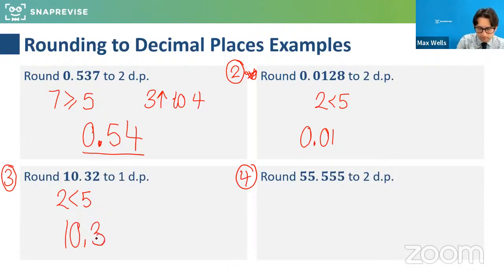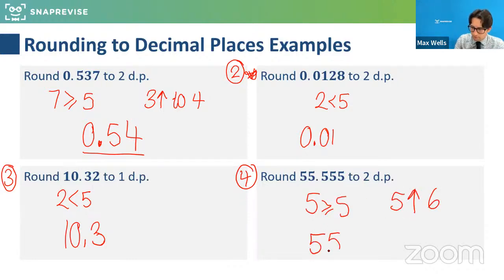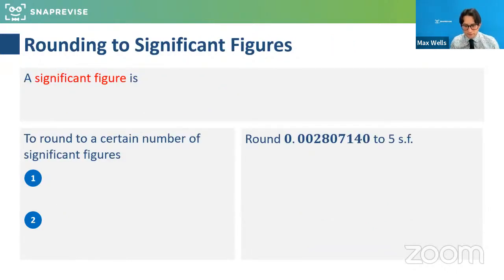And finally, this one, 55.555. 5 is greater than or equal to 5, so the 5 rounds up to a 6. So we get 55.56. Very well done if you got that. That's lovely. So let's keep going. This is really good. Now, significant figures.